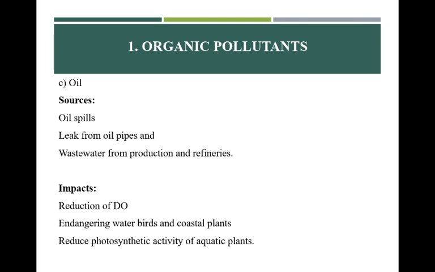Oil includes polycyclic aromatic hydrocarbons, some of which are very dangerous and carcinogenic. The spillage of oil also reduces light transmission through the surface water. Therefore, it reduces the photosynthetic activity of certain aquatic plants.